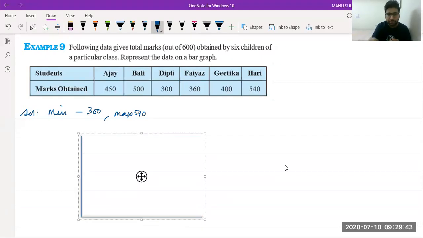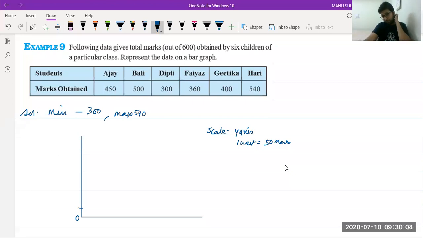Let's see. What we are doing is we are taking the scale on the y-axis as 1 unit equal to 50 marks, suppose. Now tell me, if this is 0, how much should this first division be? 50, very good. So first 50, then 100, then 150, then 200. So you can see these values are being wasted. These values are not required at all.